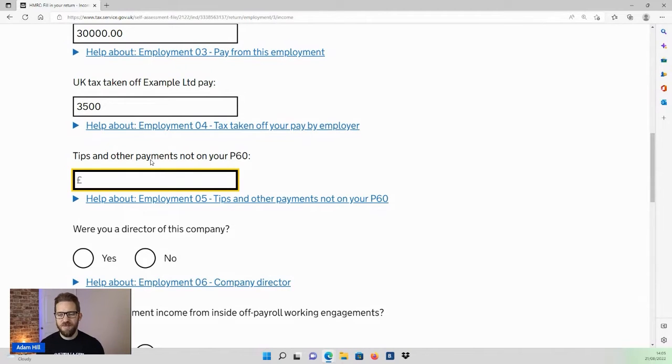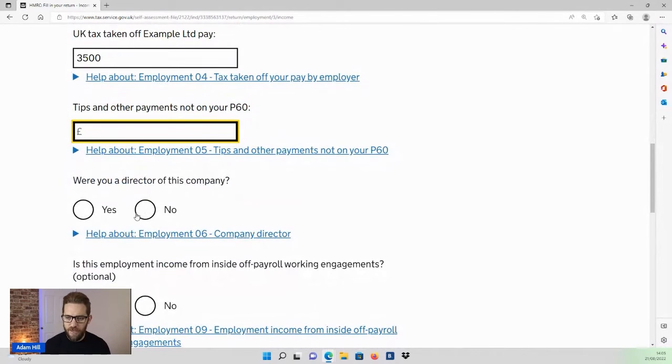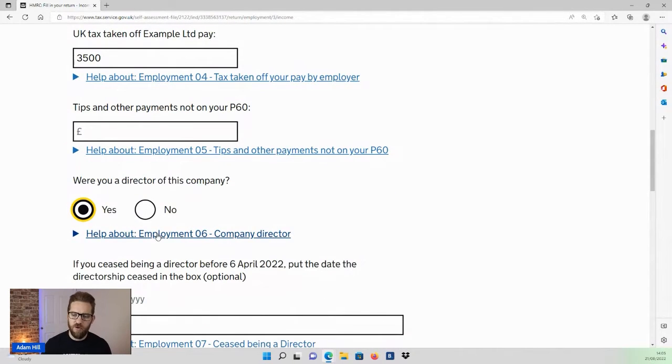So this is going to be quite unlikely for directors, I think, because typically it applies to people working in the services industry. If you are working as a waiter, maybe sometimes you receive cash in hand tips and they don't go through the books, and you're meant to declare that here. So unlikely to apply.